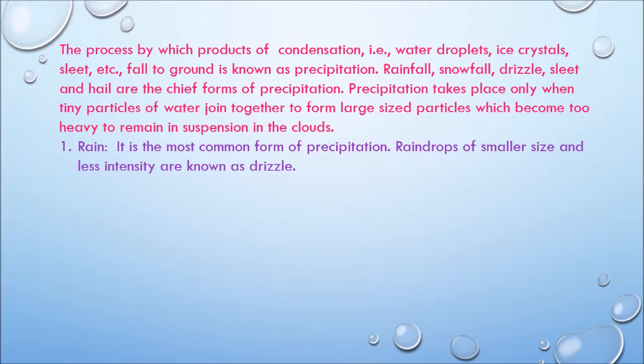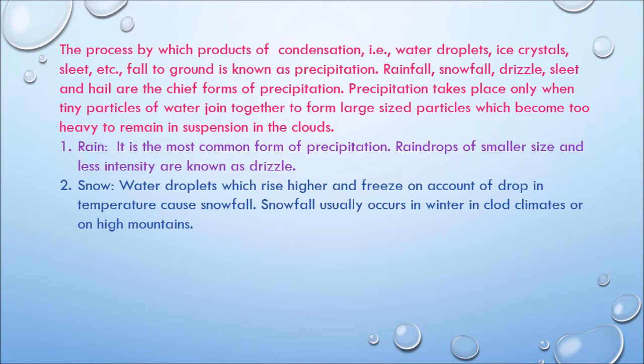The first form of precipitation is rain. It is the most common form of precipitation. Raindrops of smaller size and less intensity are known as drizzle. Second, snow. Water droplets which rise higher and freeze on account of a drop in temperature cause snowfall.